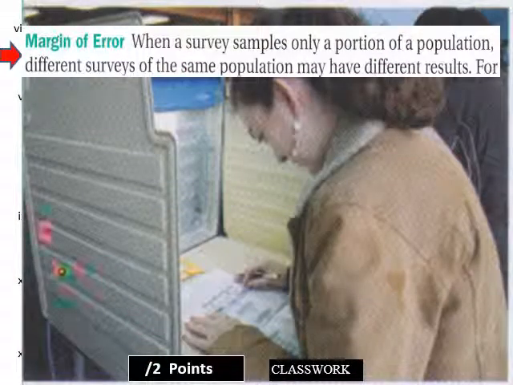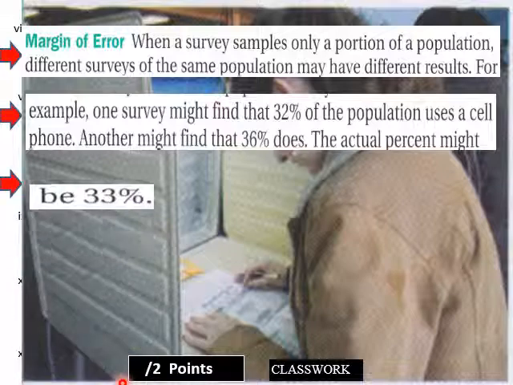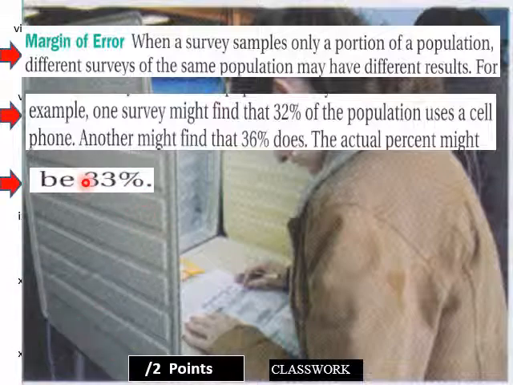Margin of error. When a survey sample is only a portion of a population, different surveys of the same population may have different results. For example, one survey might find that 32% of the population uses a cell phone. Another might find that 36% does. The actual percent might be 33%. You have a margin of error situation here.